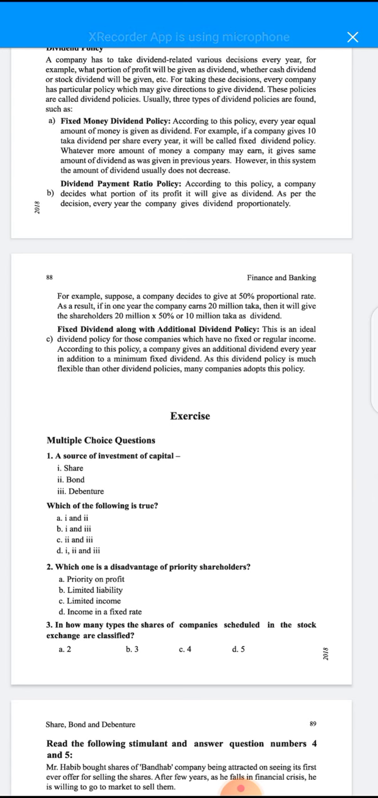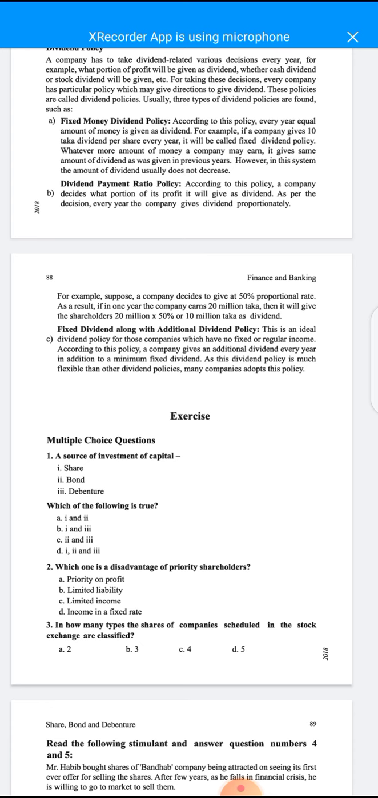Fixed dividend along with additional dividend policy. This is an ideal dividend policy for those companies which have no fixed or regular incomes. According to this policy, a company gives an additional dividend every year in addition to a minimum fixed dividend. As this dividend policy is more flexible than other dividend policies, many companies adopt this policy.